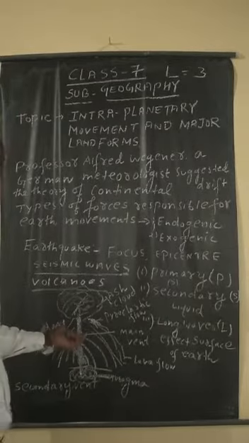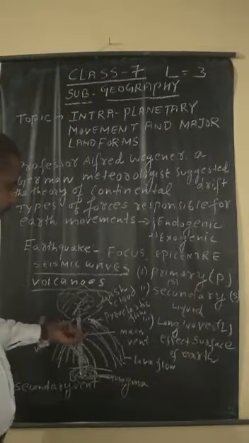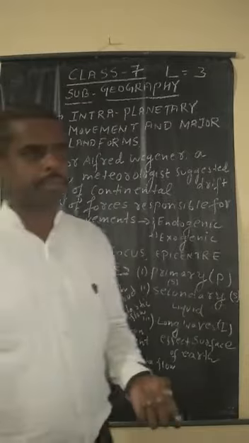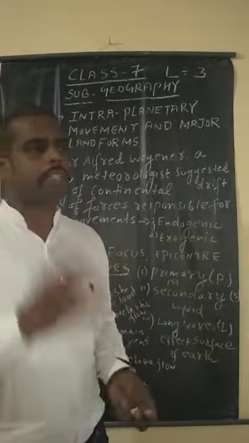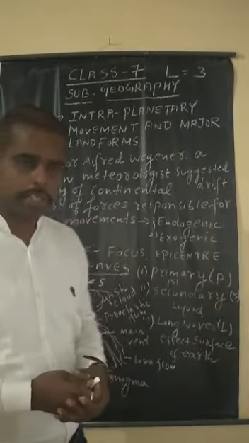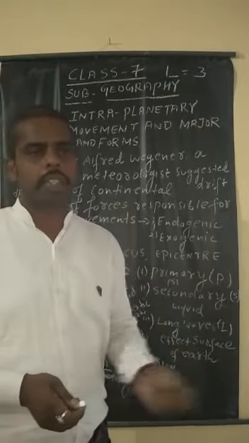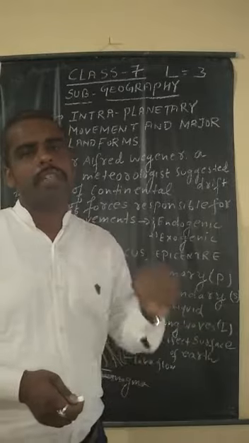Mount Fujiyama in Japan is also a volcano, and volcanoes are of three types: active volcano, dormant volcano, and extinct volcano. I repeat again, volcanoes are of three types. One is the active volcano, the second is the dormant volcano, and the third is the extinct volcano.